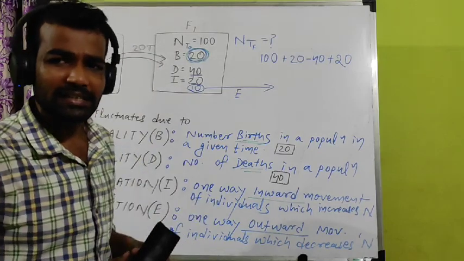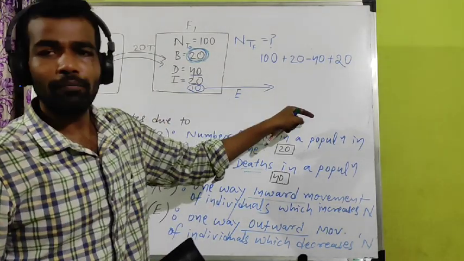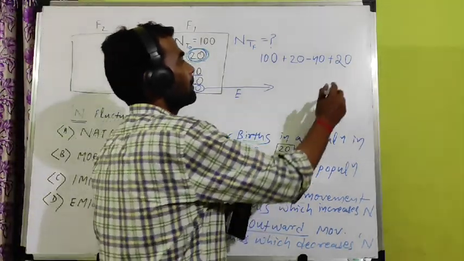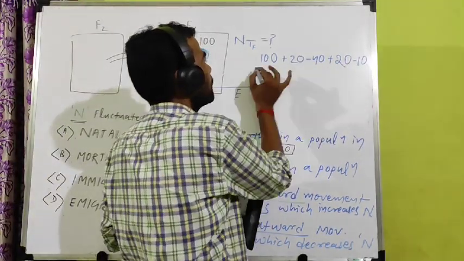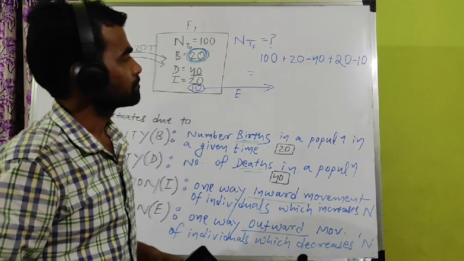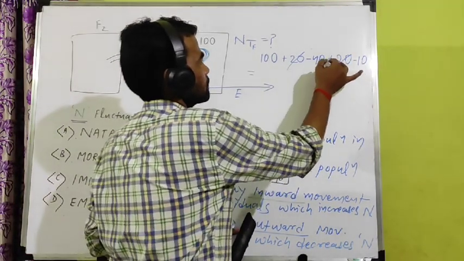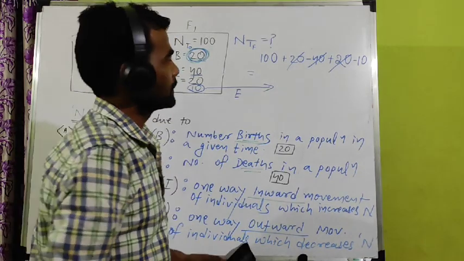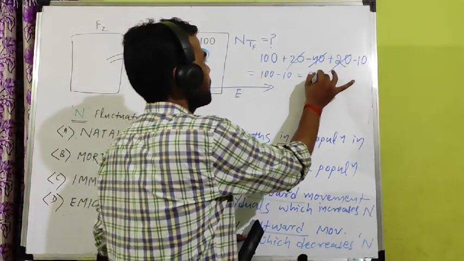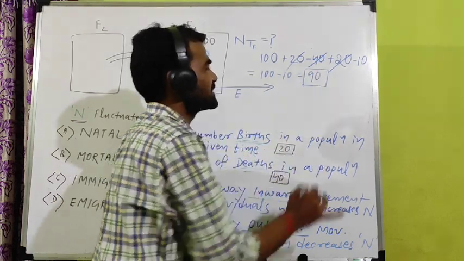Immigration always increases. And 10 left the forest, 10 left and went anywhere else, so it becomes minus 10. So how much does the final become? 40 cancels out, so it becomes 100 minus 10. Final population density or size is 90.